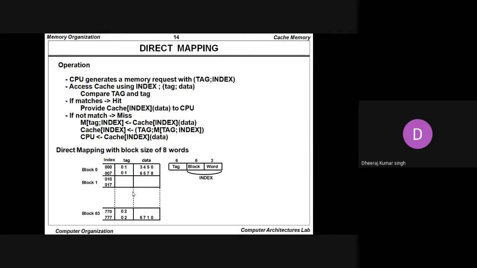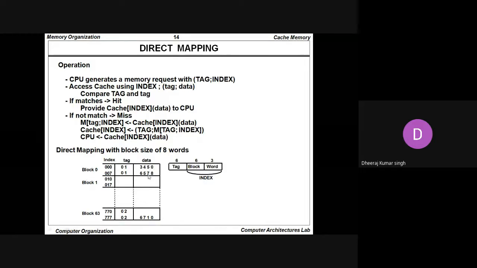So direct mapping with block size of 8 words has the tag and the index. The index is basically the combination of the block and word. So basically the block address is also available there. The tag is available there, and the block is also available, and on behalf of the block, the word is also available. So the index itself represents the block and the word.